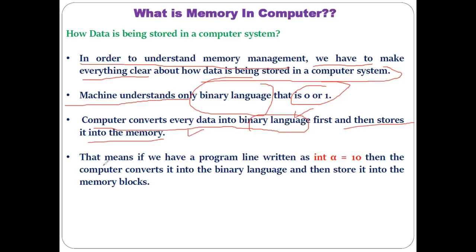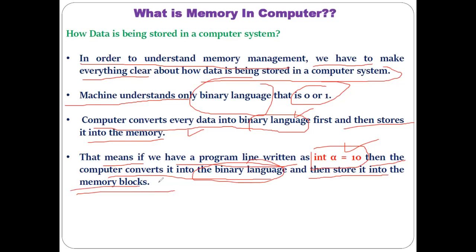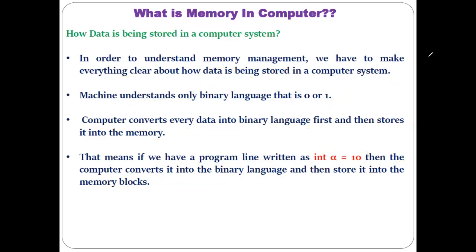That means if you have a program line like this, int alpha equal to 10, then the computer converts this particular part into binary language, into 0 and 1, and then the computer stores it into memory blocks or memory cells. Understood? That is the part you need to understand: how the actual data is stored in the computer system memory. The computer first converts it into binary format, and then this binary format data gets stored onto the memory blocks.